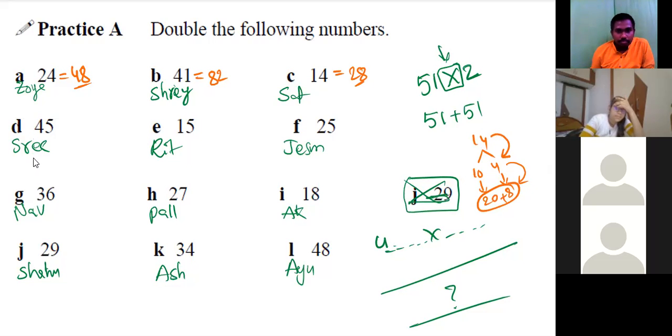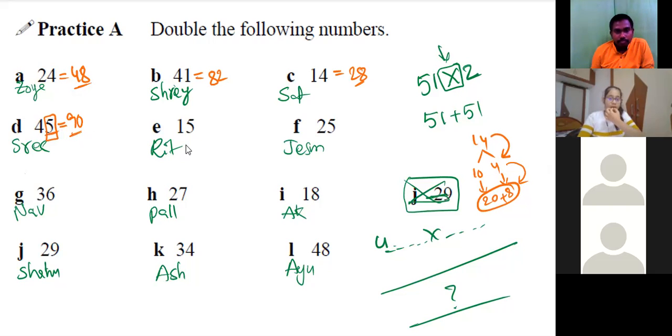Yeah, Srihita. Yes, sir. Sir, 45 plus 45. As 45 is near to 50, 50 plus 50, which is equal to 100. 100 minus 10 is equal to 90. Okay, you dealt with minus. Right. Because it is 5, we can do plus or we can do minus also, because it is at equal distance from 40 and 50. Considering this number as 50, 50 plus 50 is 100, subtracting 10, 90.